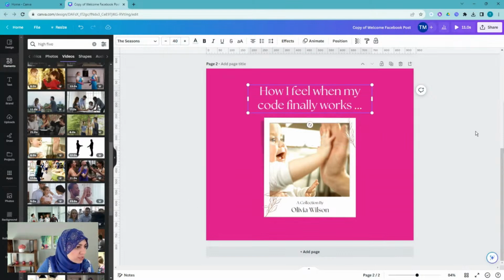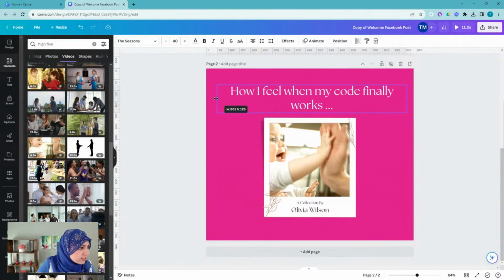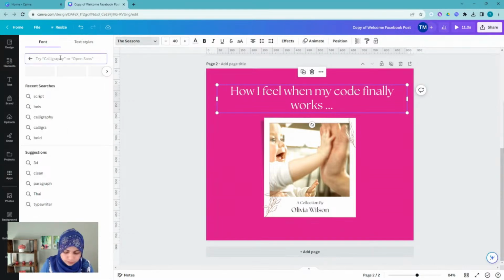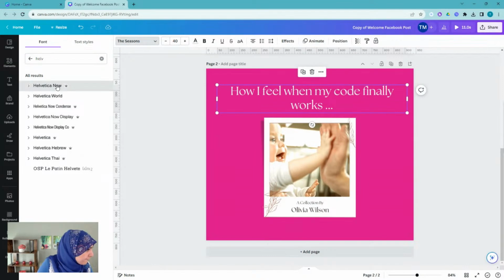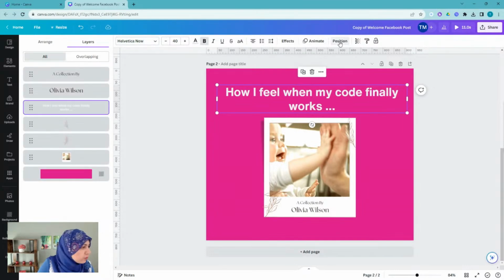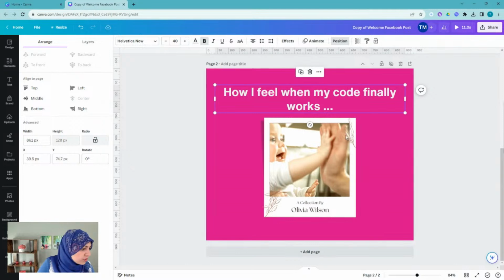I'm just going to reduce the text size to make it more readable. This is not really our brand font, so I'm going to change that to this one, which I like better. I'll make it bold, and I want to make sure this is centered. So I'm going to go to position and arrange, and hit center over here. So this looks good.